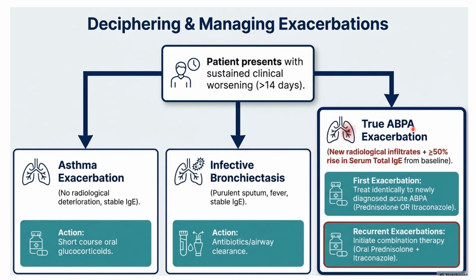So in this setup, what are you going to do? Initially, treat with glucocorticoids in the first exacerbation. Okay, then if recurrent exacerbation is there, we can go for prednisolone or itraconazole. This is how we manage the exacerbation. Okay.